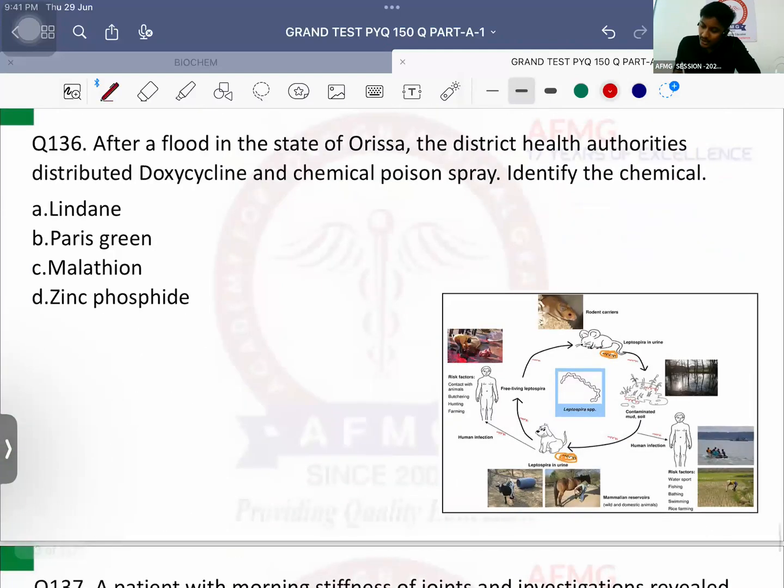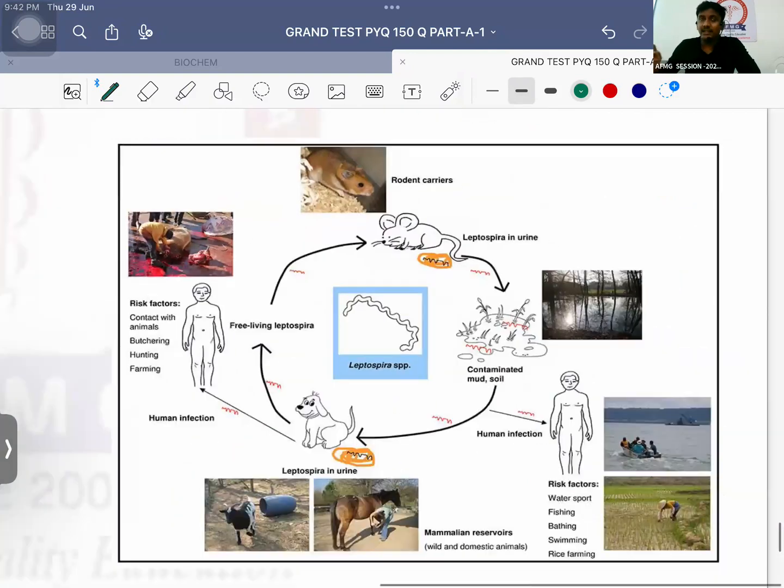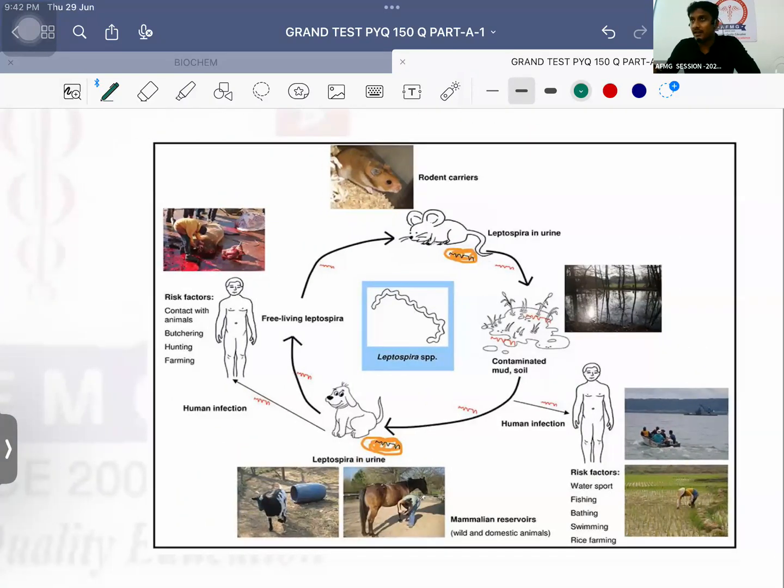Question number 136. After a flood in the state of Orissa, the district health authorities distributed doxycycline and chemical poison spray. Identify the chemical. Usually in a flood region, after a flood, definitely which among the following diseases will have the highest risk? मैंने क्या बोला ये एग्जामिनर का टॉप मोस्ट फेवरेट है तुम अभी भी उसको छोड़ के ही चल रहे हो. यू हैव नेवर स्टडीड दिस डिसीज, it is leptospirosis, Leptospira interrogans. फ्लड की क्लासिक हिस्ट्री देते हैं.